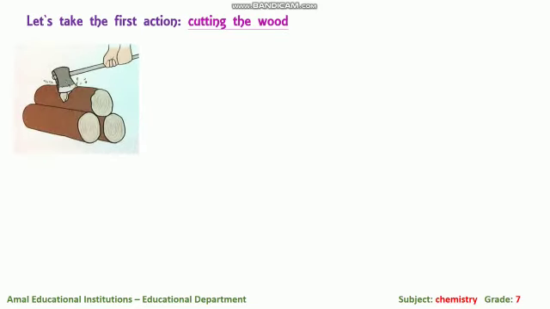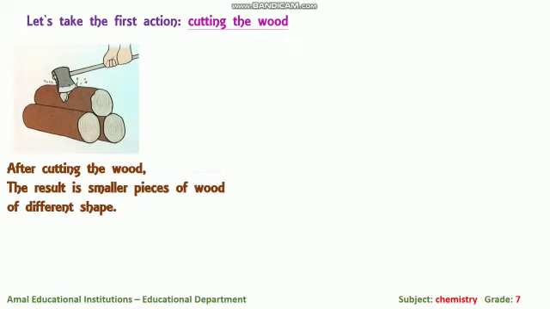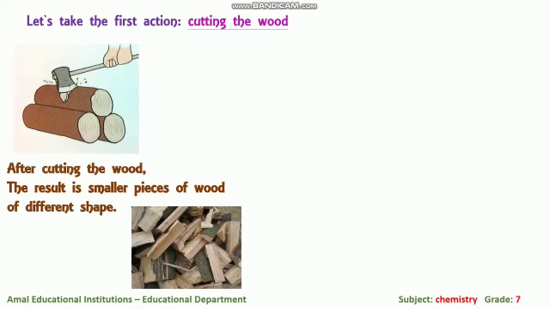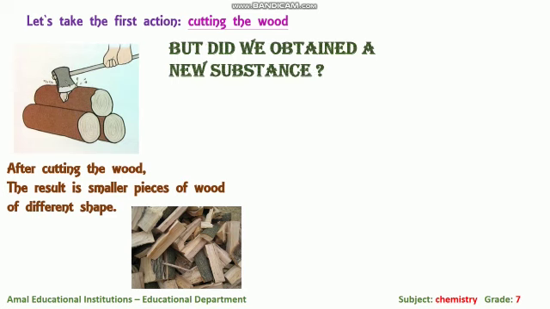Type, if I take the first action, which is cutting the wood, what happens after cutting the wood? So the result is smaller pieces of wood of different shapes. Okay, isn't it true? Yani we have smaller pieces of wood if we cut them, and they have different shapes as shown here in the figure. Type, here I have a question. Did we obtain new substances after cutting the wood?